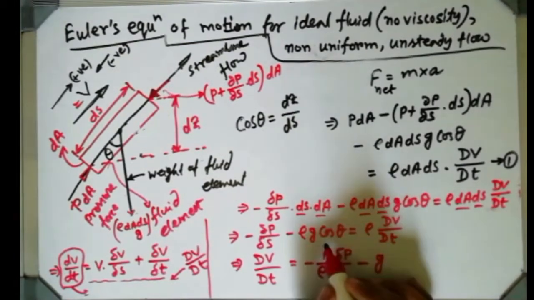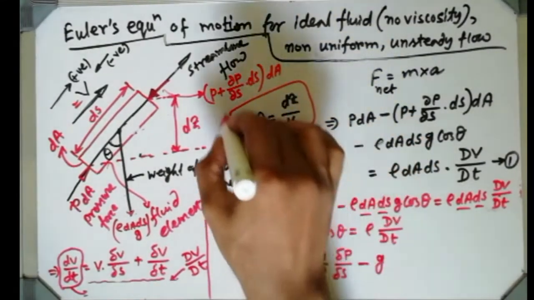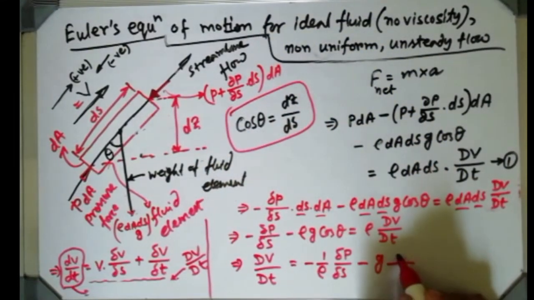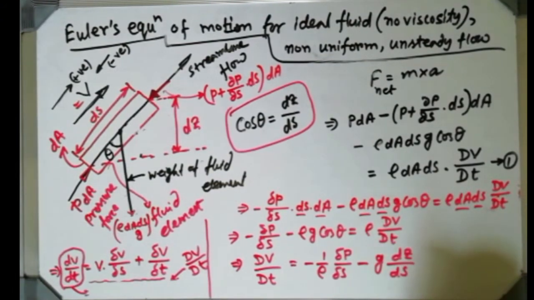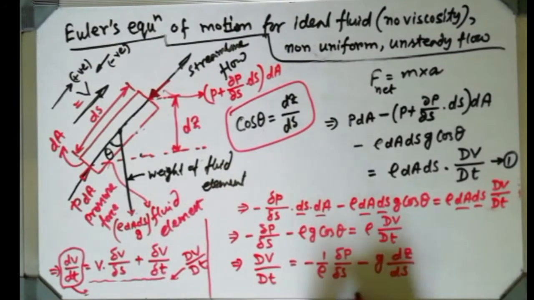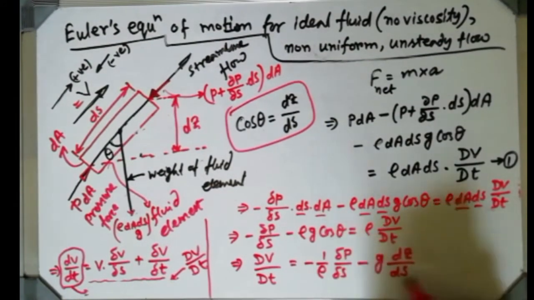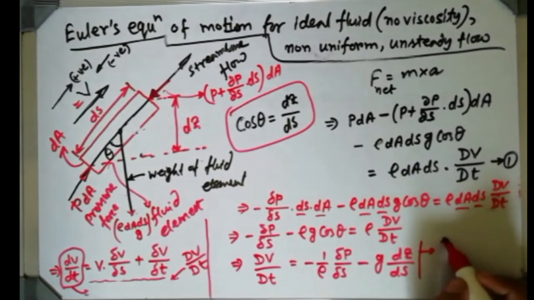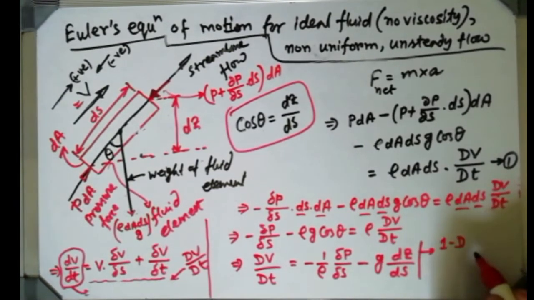Now cos theta can be expressed by dz ds, so I am replacing cos theta by dz ds. Okay, dv dt equals this expression, and this expression is known as the one-dimensional 1D Euler's equation.